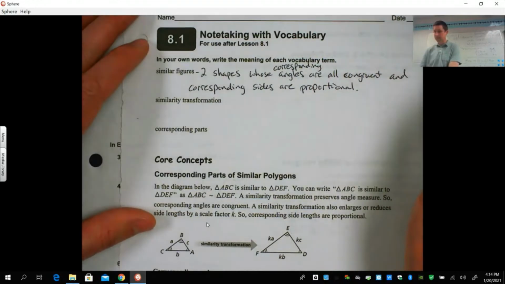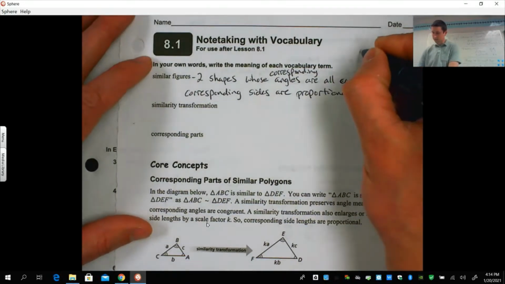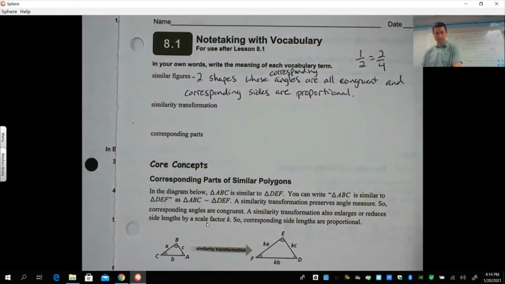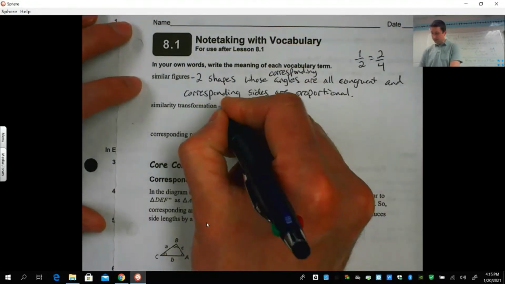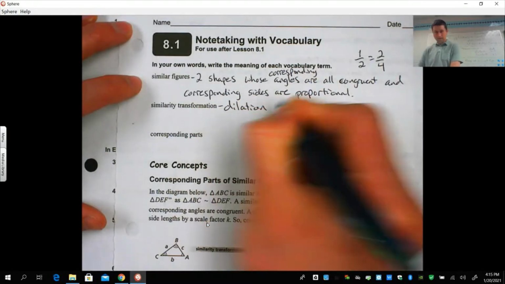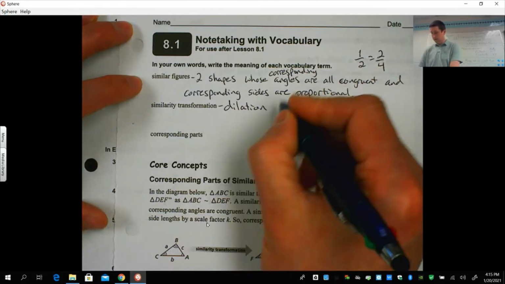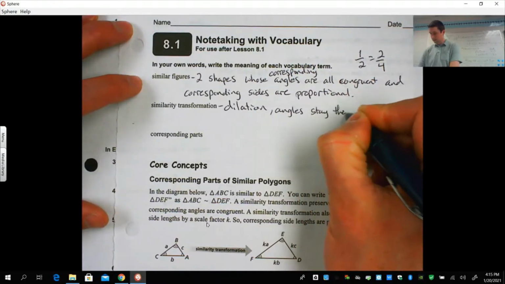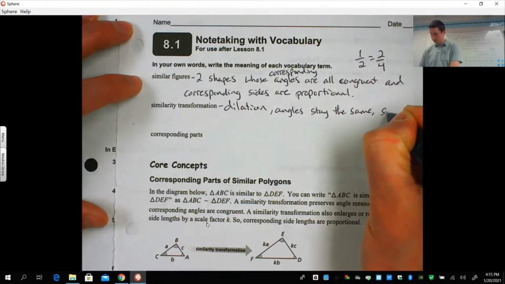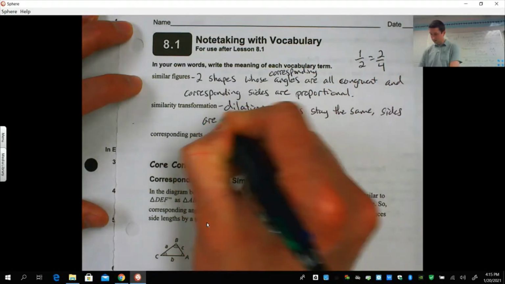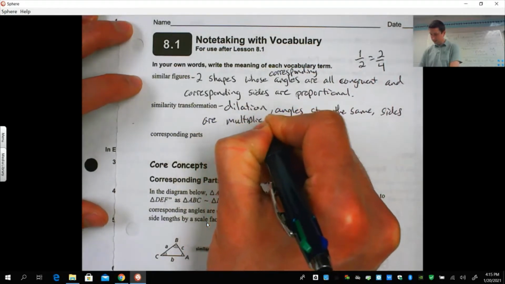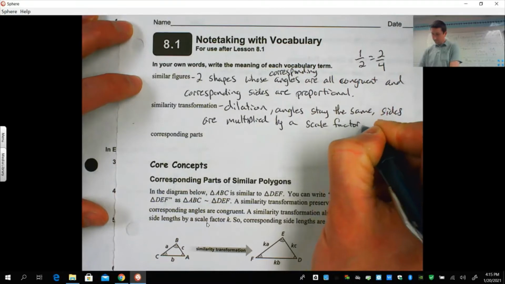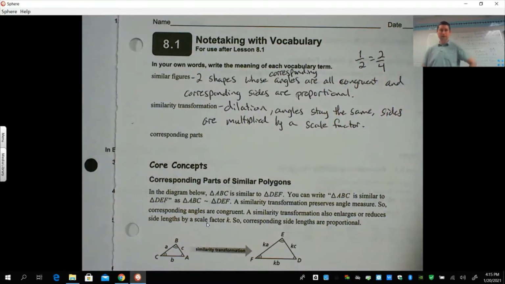So same shape, different sizes. Proportional would be like 1 over 2 equals 2 over 4. That would be proportional. Two fractions that equal each other. Similarity transformation, that is a dilation. Okay? So the angles stay the same, and the sides are multiplied by a scale factor. So dilation: angles stay the same, sides are multiplied by a scale factor.